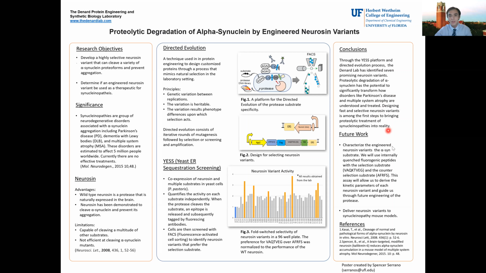Upcoming work that we're going to do in the lab consists of characterizing the engineered Neurosin variants on the alpha-synuclein substrate. We will use internally quenched fluorogenic peptides with a selection substrate and the counter selection substrate. And this assay will allow us to determine the kinetic parameters of each neurosin variant. And these kinetic parameters will guide us through the future engineering of our custom protease.